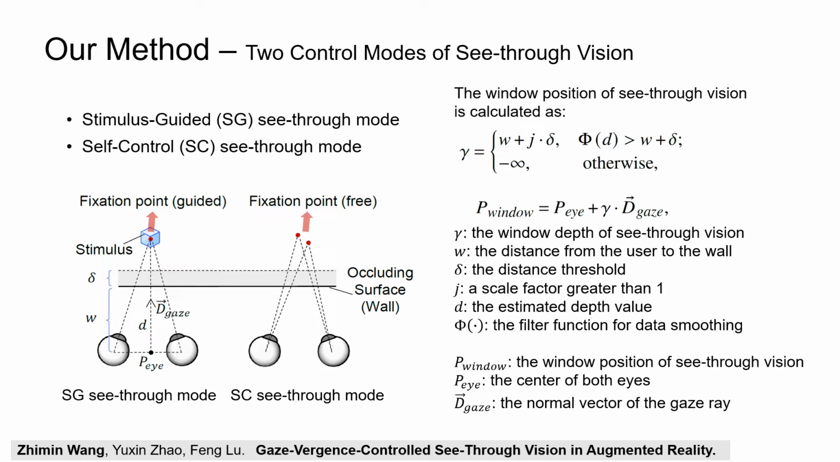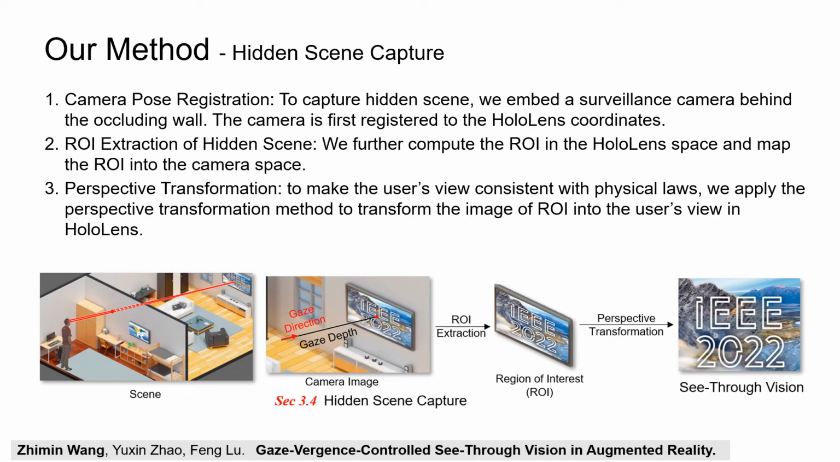Please see our paper for more details. We further introduce how to acquire the content of see-through vision from the hidden scene. To make see-through vision more natural and realistic, our solution consists of 3 steps.